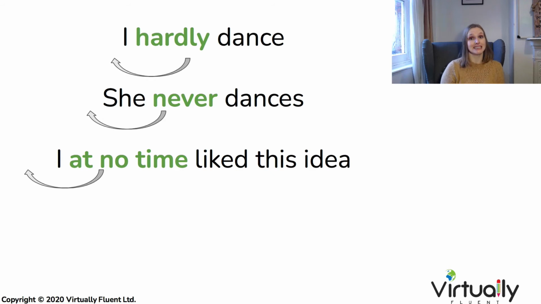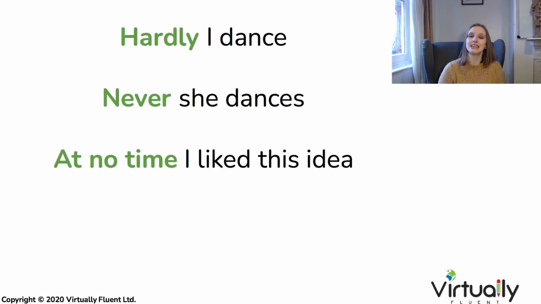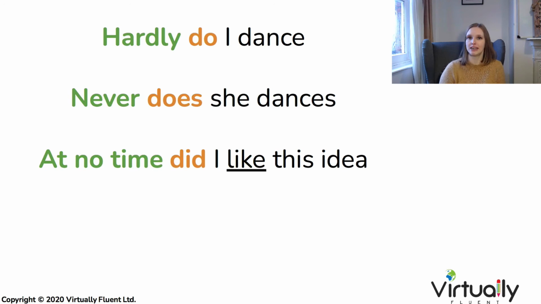So we start in exactly the same way for inversion and we put our negative adverb at the beginning, but now we need to insert the auxiliary verb for these tenses. In the present tense, do or does, and in the past tense, did. Hardly do I dance. Never does she dance. At no time did I like this idea. So when we're inverting with present and past simple tenses, it's a little bit more complicated.